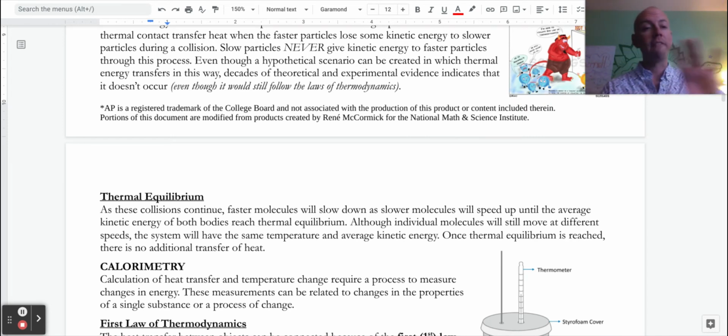Once again, we don't have all the particles moving at the exact same speed. And an important piece of that is that mass is a part of average kinetic energy. But whether we're talking about a gas, a liquid, or a solid, if they're all at the same temperature, we would know that they're all at the same average kinetic energy.